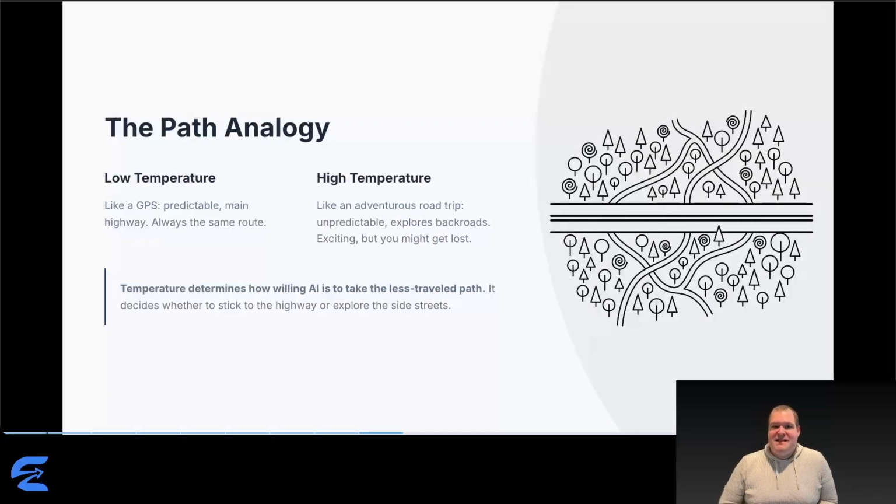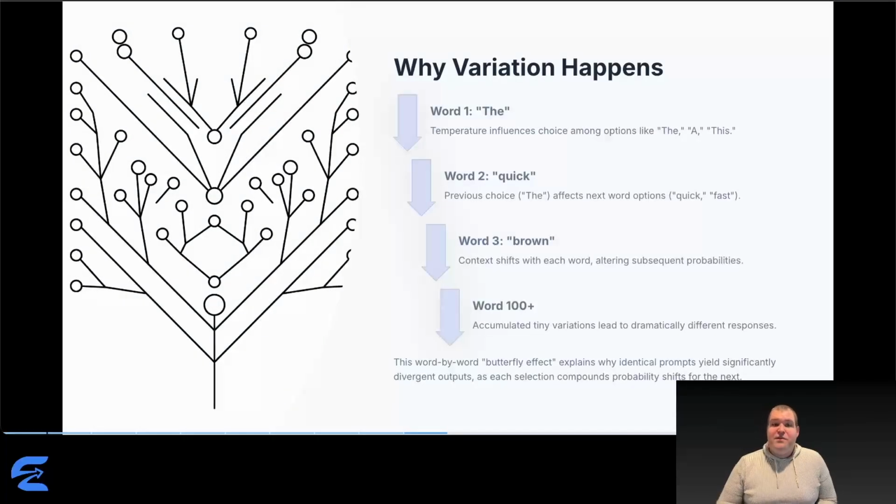Every word choice is a crossroads. At low temperature, AI is like a GPS routing you to the main highway. It's reliable, it's efficient, it's predictable. It's the same route every time. At high temperature, AI is like an adventurous road trip exploring scenic back roads and unmarked trails. It's unpredictable, exciting, potentially rewarding, but you might get lost or end up somewhere completely unintended. Temperature determines how willing AI is to take the less traveled path. And this is happening at every single word. Small variations compound into dramatically different responses.